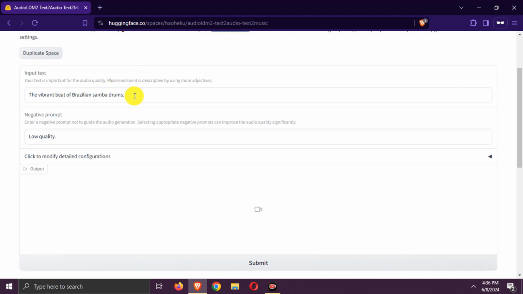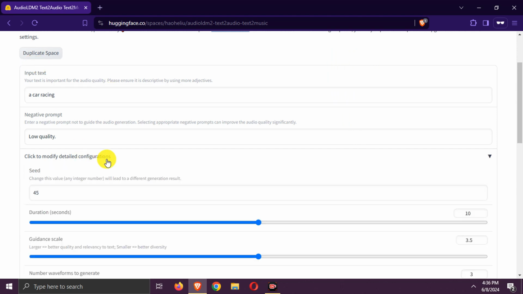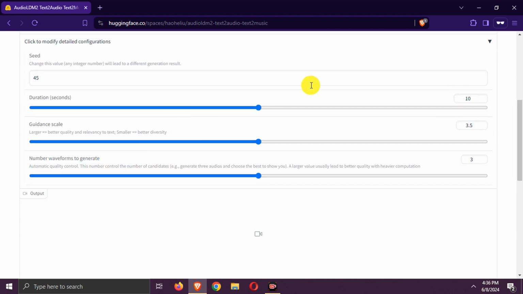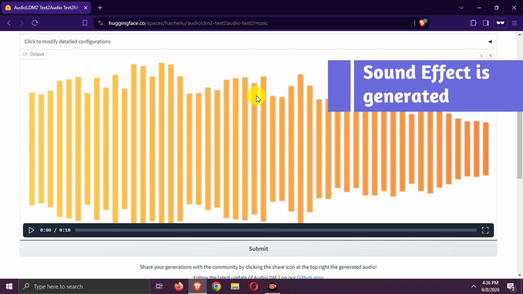Enter your prompt. You can change settings here as well. Generate the sound effect. Sound effects will be generated.